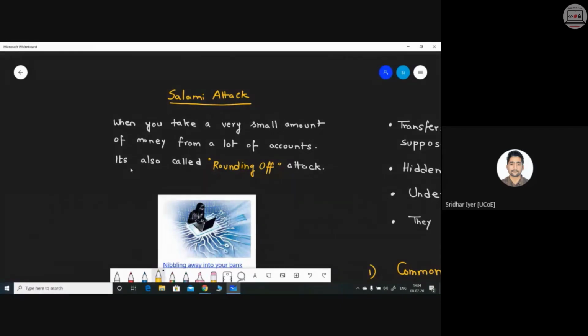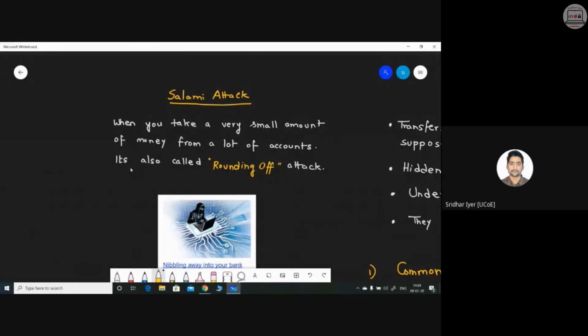Basically, when we cut very thin slices of meat and accumulate them together, it turns out to be a large loaf of meat. So what exactly happens? Small sections of that particular piece of meat, when fused together, become a huge chunk of meat. A similar concept can be applied over here.